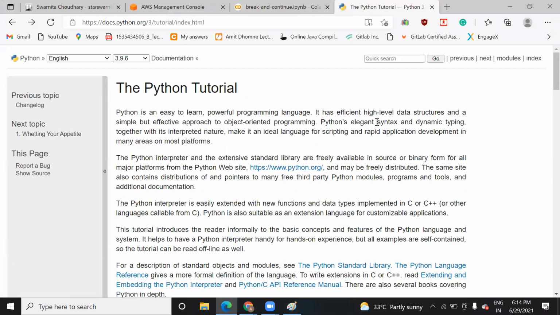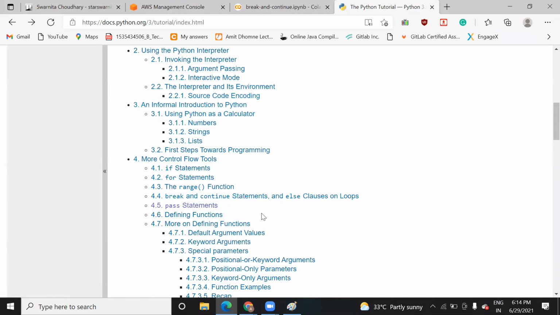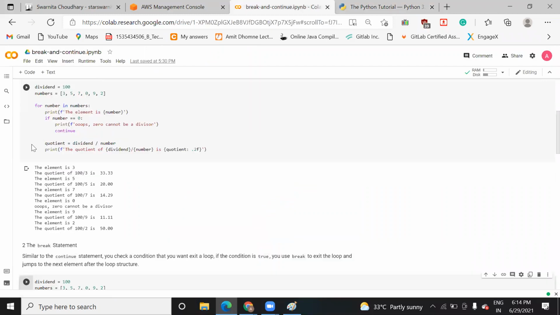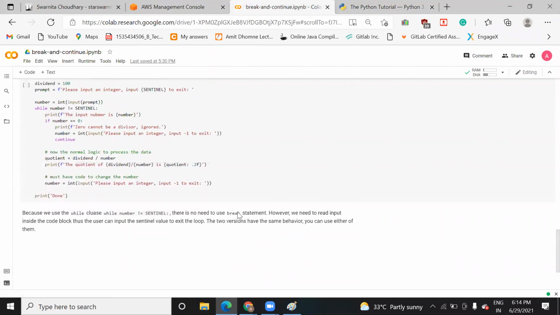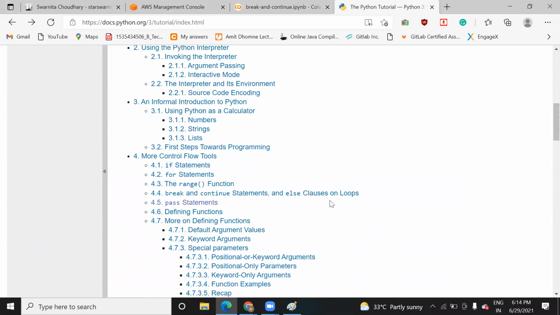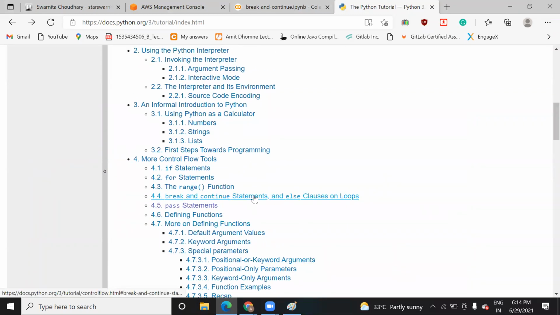So you might have already known about it, right? This Python.org document. You might have gone through this syntax. This is the original document of the Python organization. So whenever you want to see any syntax or any example, always prefer to use this. I have made a few more examples, and I will show you those also. But before that, let's see from the document itself how the break and continue statements work.